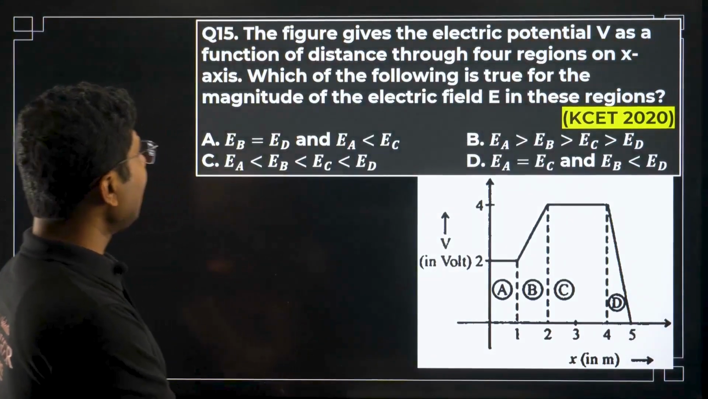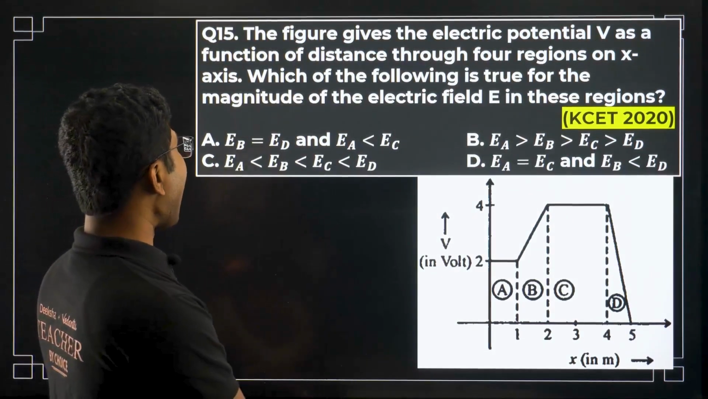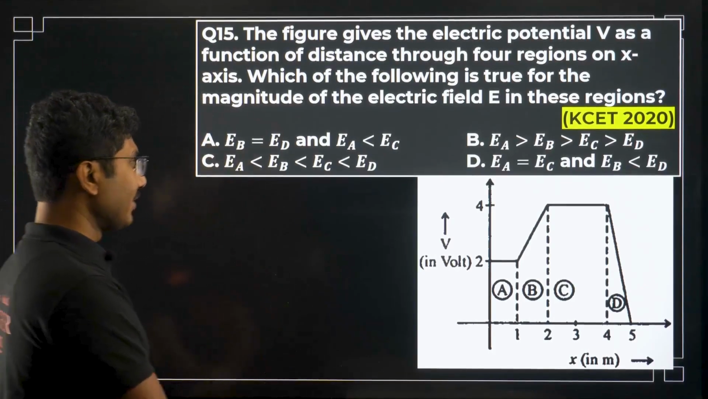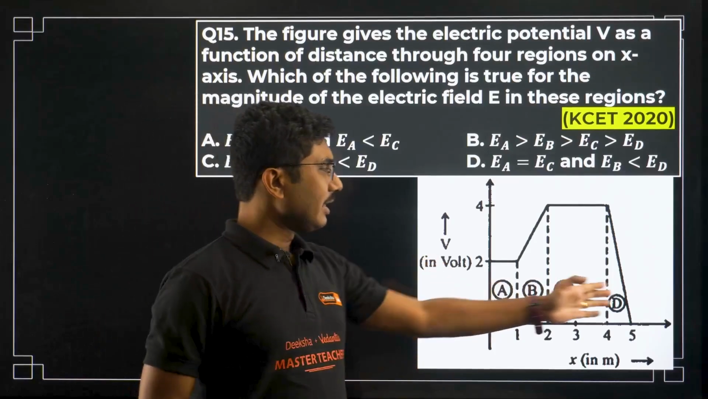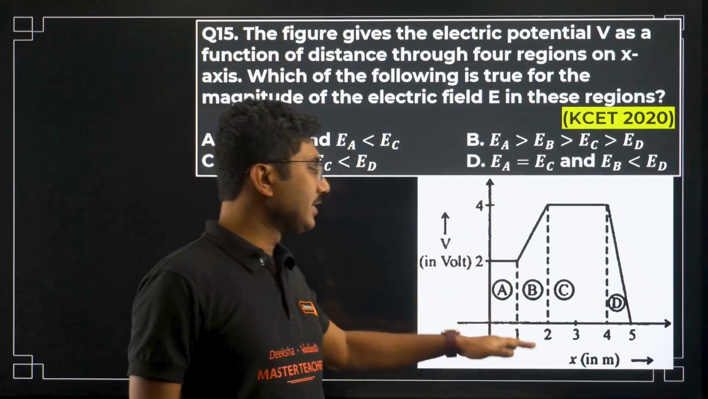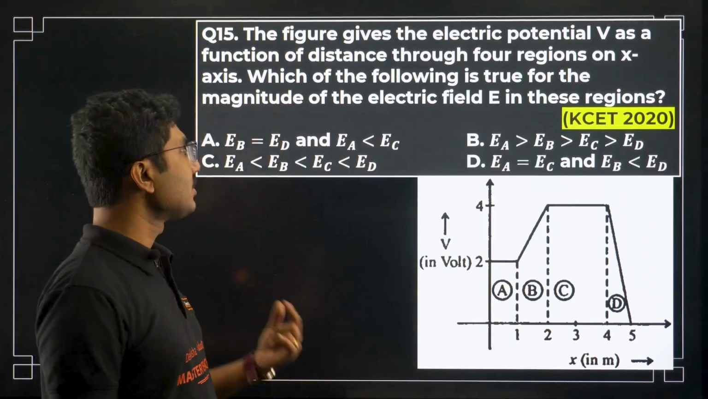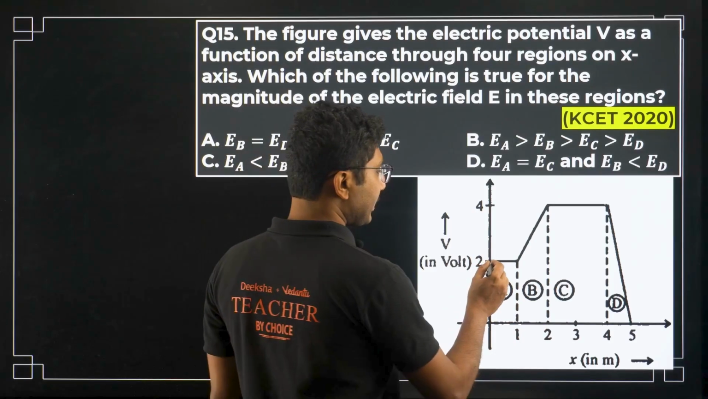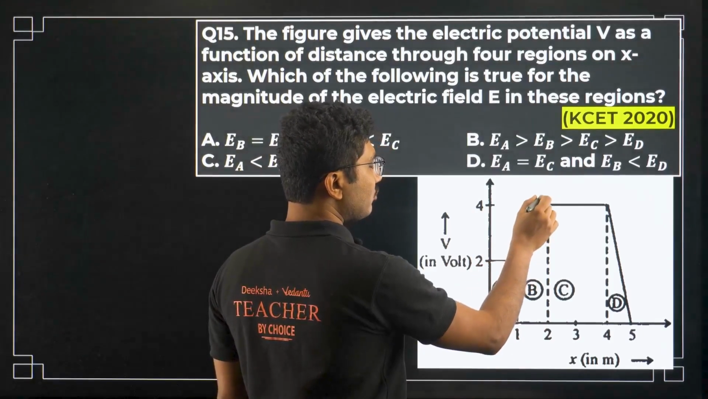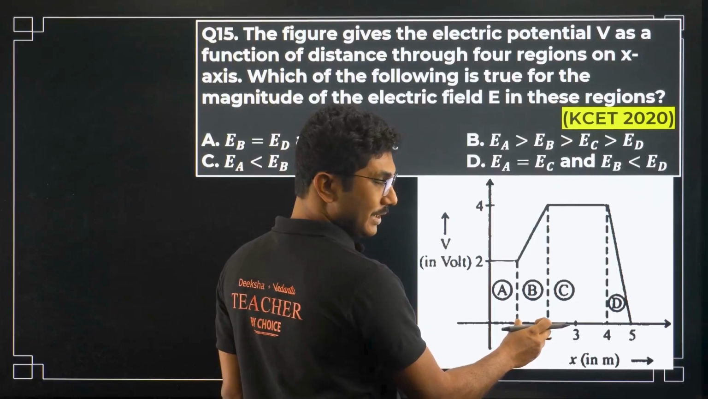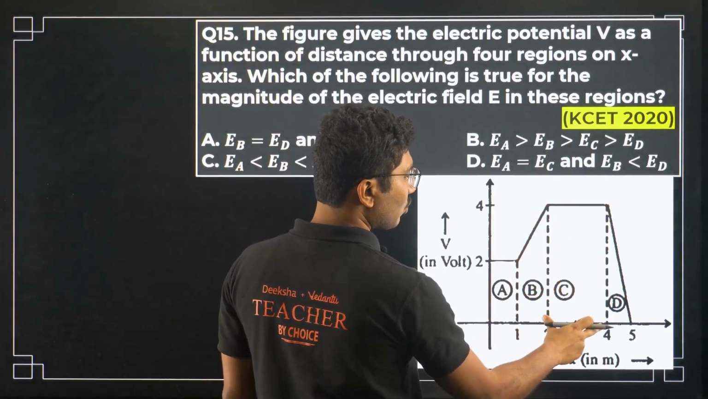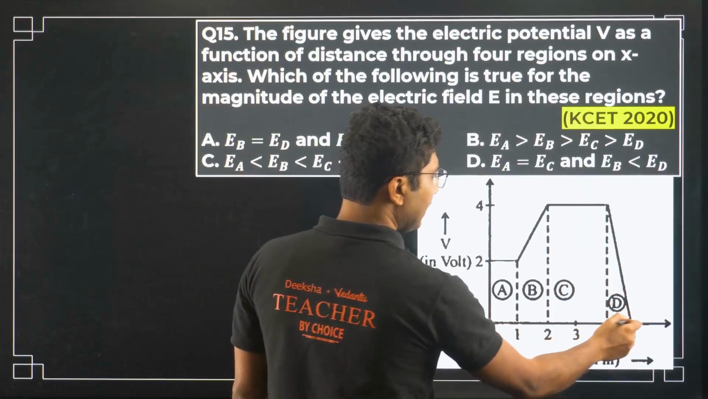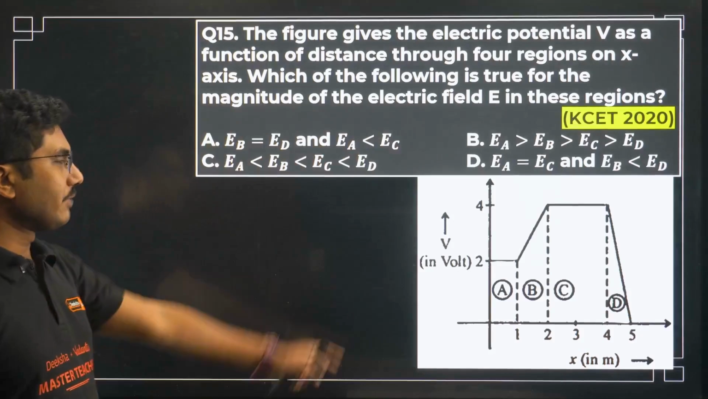The figure gives the electric potential V as a function of distance through 4 regions on the x-axis. So here we have a diagram where voltage is given according to the distance on the x-axis. You can see that the value is constant at 2 volt here. It increases to 4 volt when it moves by 1 meter. Then it remains constant for 2 more meters. Then it decreases from 4 to 0 in the next 1 meter. So this is the voltage changing.